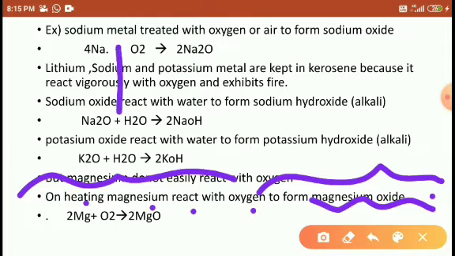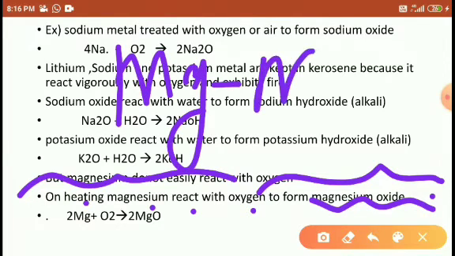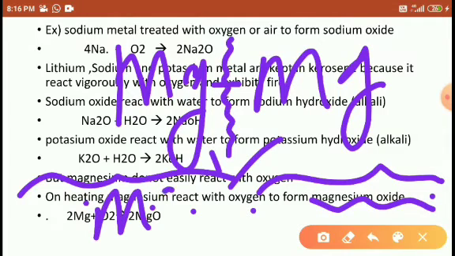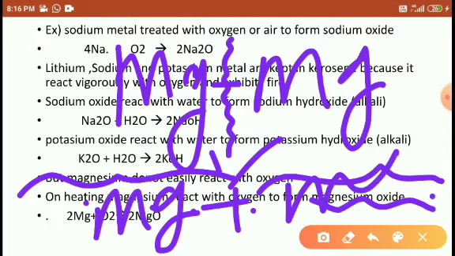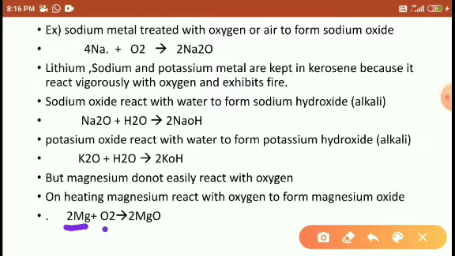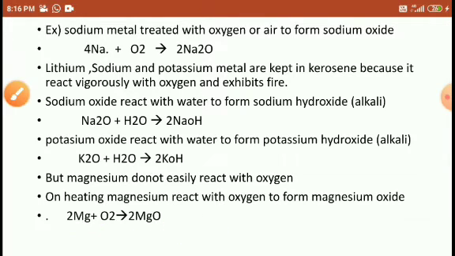When we heat, then what happens, students? When we try to heat, the bonding between the magnesium atoms breaks down, and both are separated here as magnesium plus magnesium. So on heating, magnesium ribbon reacts with oxygen to form magnesium oxide. Right, students?